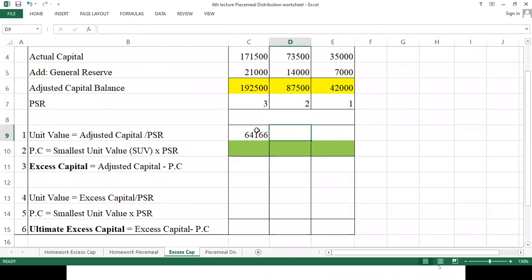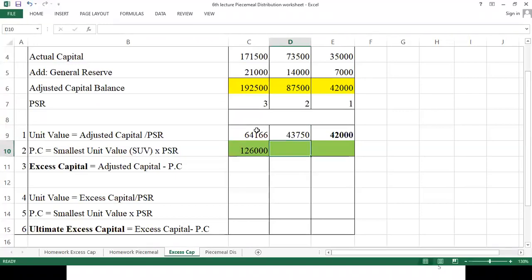Now here it comes to 43,750, and here it comes 42,000. Now in step number 2, we have to calculate the smallest unit value multiplied by individual PSR. Smallest unit value is 42,000. So 42,000 multiplied by 3 comes to 1,26,000.